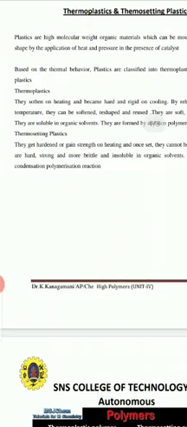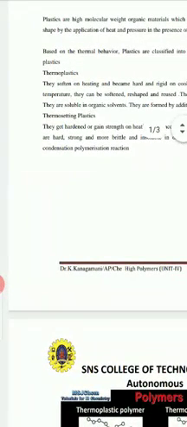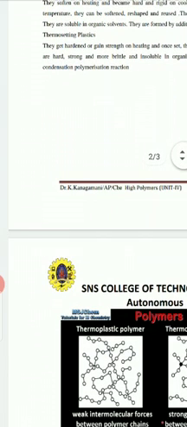And they are hard, strong, more brittle, and insoluble in organic solvents, and they are generally formed by condensation polymerization reactions. So this is the basic difference between thermoplastics and thermosetting plastics. Thermoplastics, once heated, become soft and become hardened on cooling. When you heat again, they become soft again, so they can be reused. But in the case of thermosetting plastics, once you heat, they become rigid, and the process cannot be repeated. So this is the basic difference between thermoplastics and thermosetting plastics.